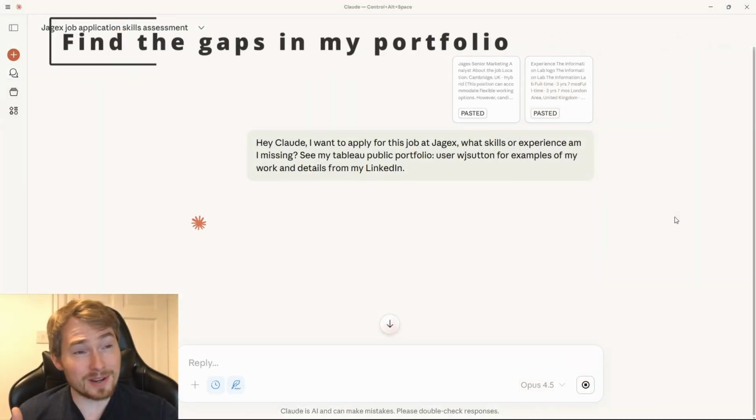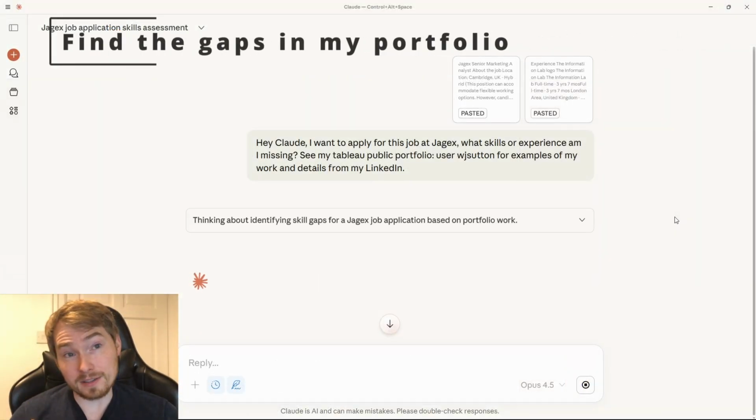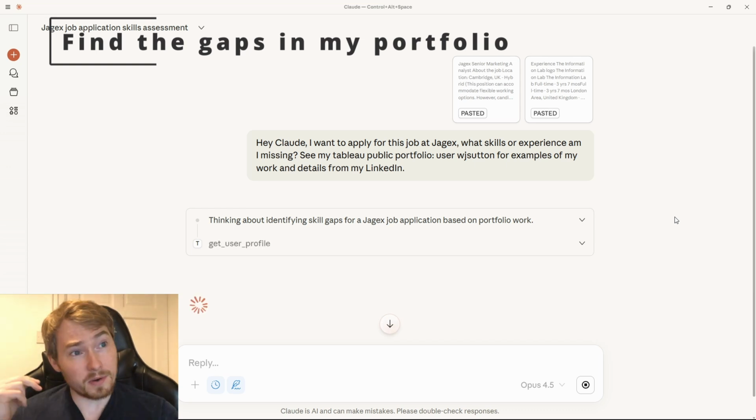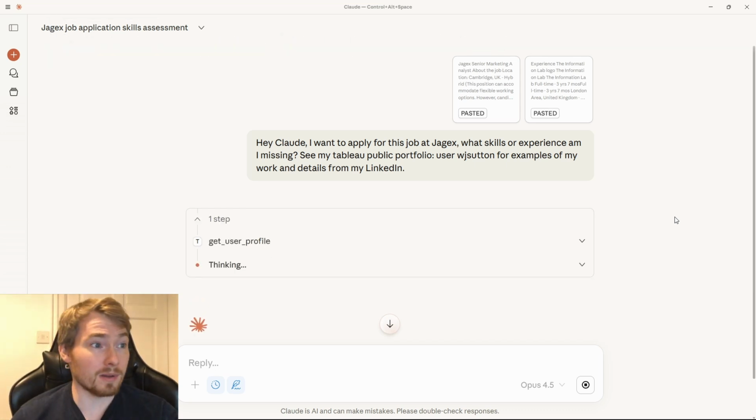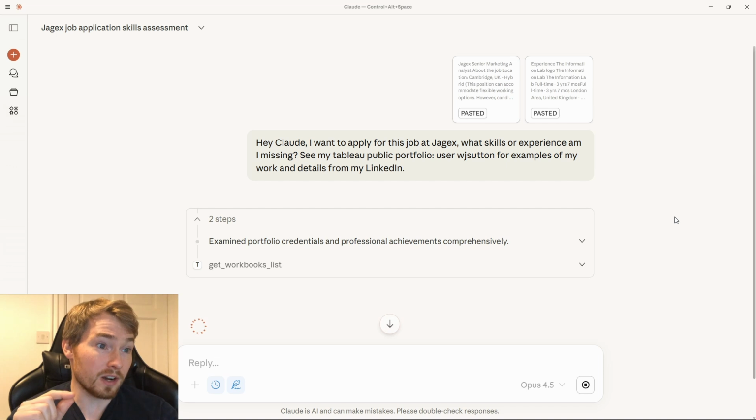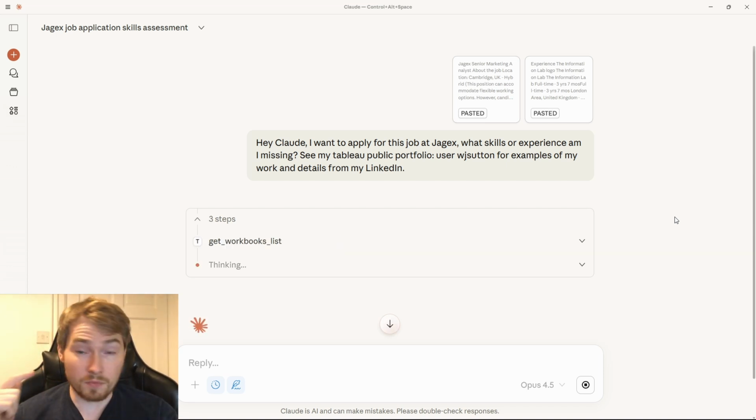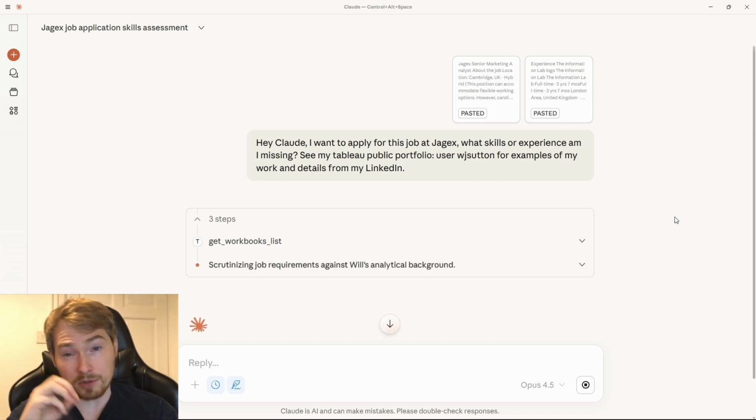Okay, so you join me in Claude Desktop. I've given it the job ad. I've given it some details from my LinkedIn. I've then asked it to go and have a look for my Tableau Public portfolio. You can see the tools running here. So it's going to find my profile. It's now going to get the list of workbooks I have on my portfolio there to then bring in to understand with this job ad.